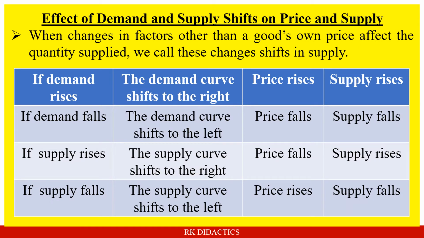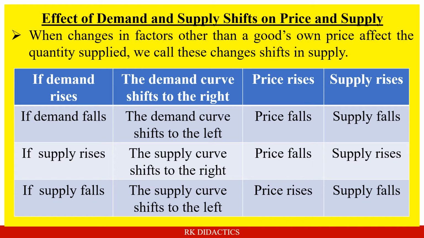Now we shall discuss the effect of demand and supply shifts on price and supply. When changes in factors other than a good's own price affect the quantity supplied, we call these changes a shift in supply. So in such cases, the supply is affected not by price but by other conditions. So this is known as supply shifts. We shall now discuss the effect.